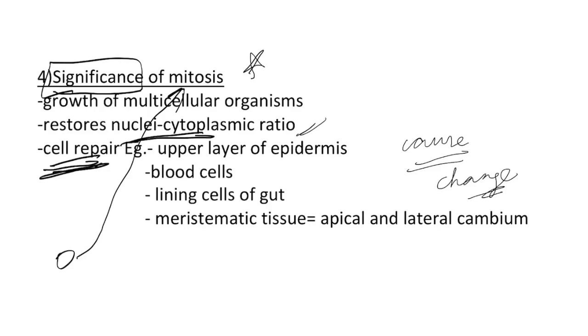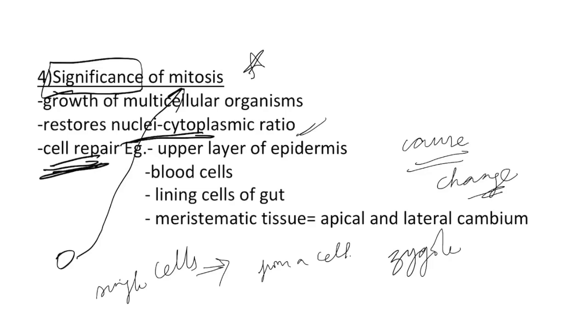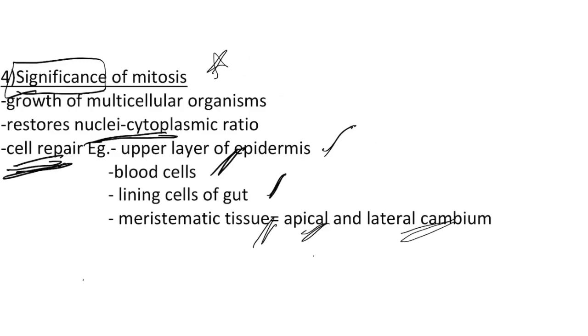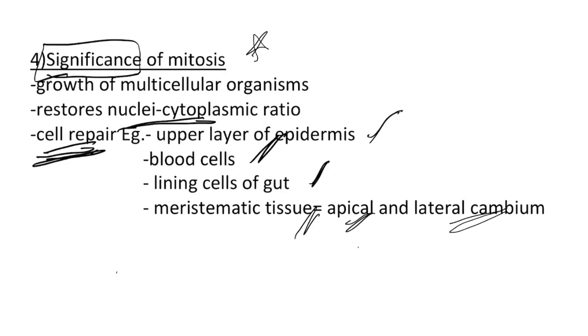Growth of multicellular organisms. All the cells were single cells. Even the giant of the giant organisms was formed from a cell. The zygote, which is unicellular, how is it going to give rise to a multicellular organism? It is because of mitosis. So thanks to mitosis. What are the examples? The upper layer of the epidermis, blood cells, lining cells of the gut, and meristematic tissues like apical and lateral cambium. These are the places where the significance of mitosis is very highly appreciated.